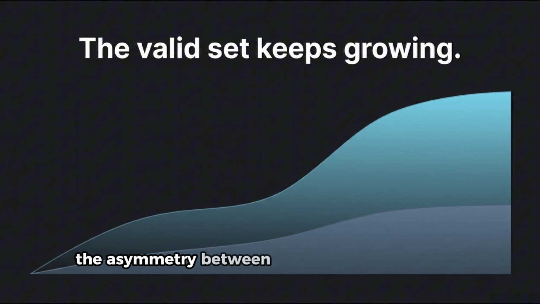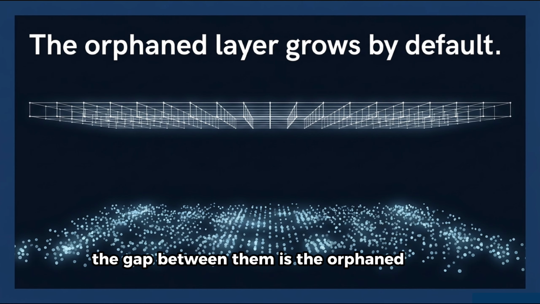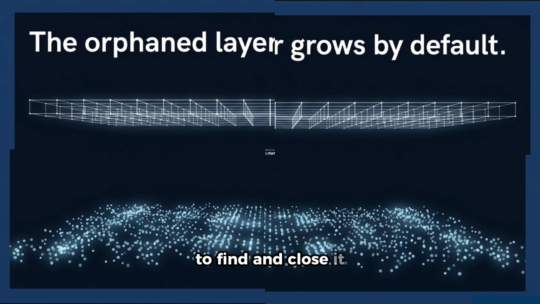The asymmetry between creation and revocation means that in any environment with sufficient operational history, the set of valid credentials exceeds the set of governed credentials. The gap between them is the orphaned layer. It grows by default and shrinks only through deliberate effort to find and close it.